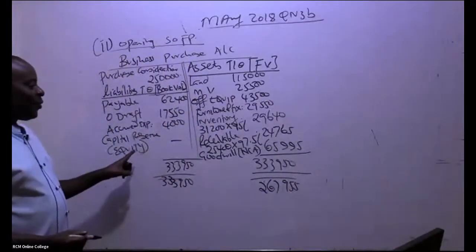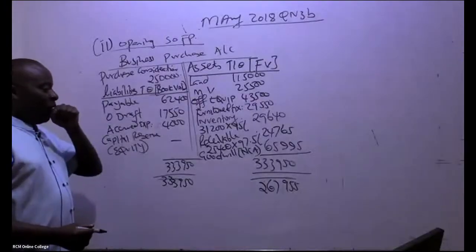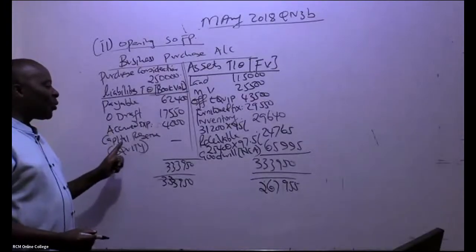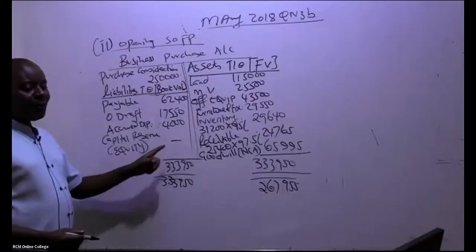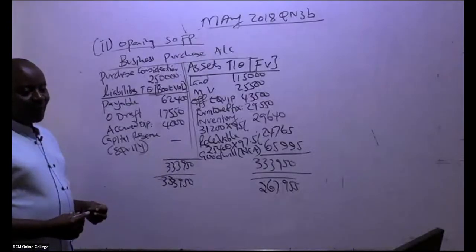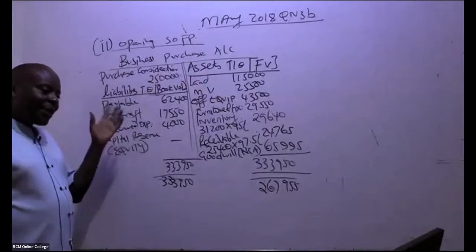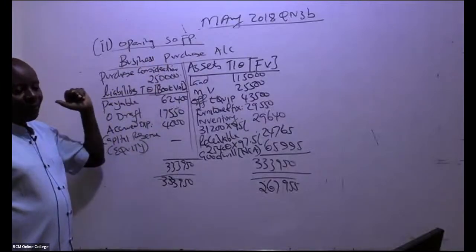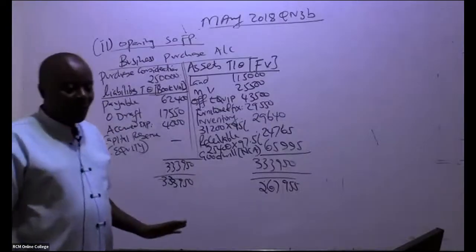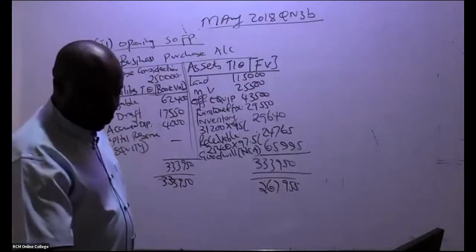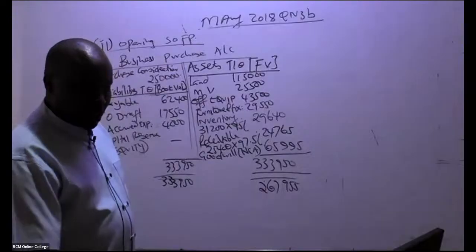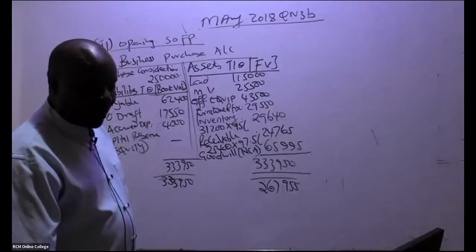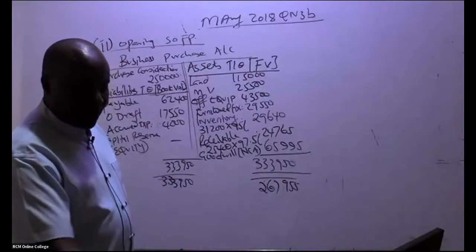It wasn't here. If it was here, then automatically it would have been a capital reserve. So is that okay? Does it make sense? I can see you used different names here. It doesn't matter whichever name you used, well and good, so long as you're able to follow. Use the format of the teacher who taught you. Use the name that he gave you.